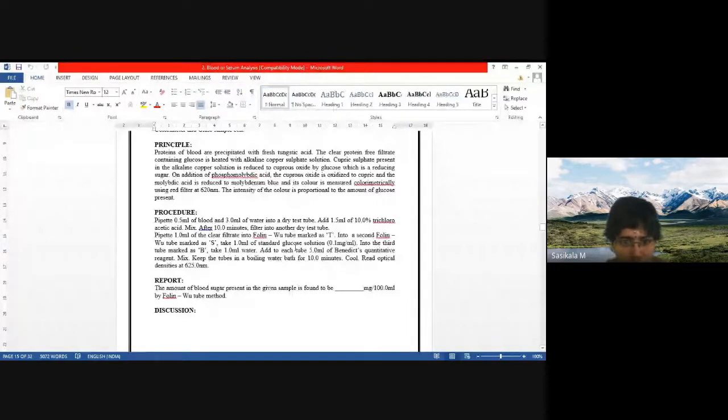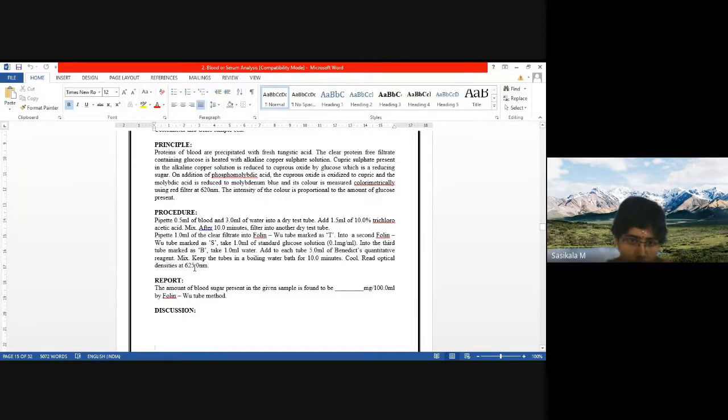So in the starting, all the 3 test tubes, 1 ml capacity of the samples are taken. In test tube, what you will be taking? 1 ml clear filtrate, and in the standard test tube, 1 ml standard glucose solution, and in the third tube, blank tube, 1 ml water. Water is solvent, here is standard glucose solution, and here is sample. Okay, and after adding this 1 ml capacity, we need to add 5 ml of reagent, that is Benedict's quantitative reagent. Mix and keep the tubes in a boiling water bath for 10 minutes. Cool it. Read the optical densities at 625 nanometer.